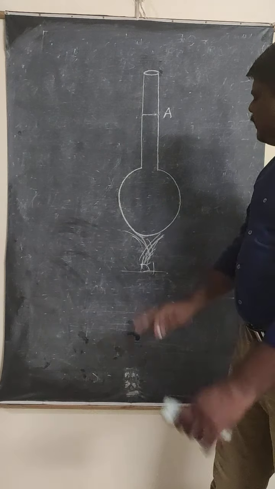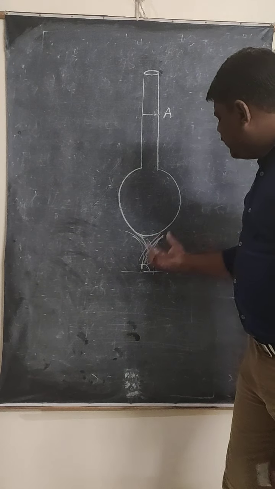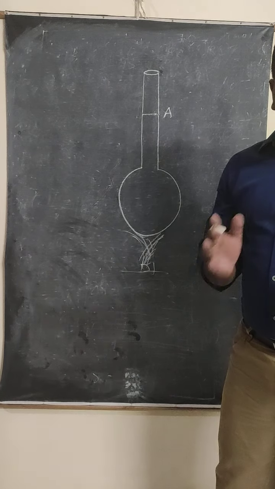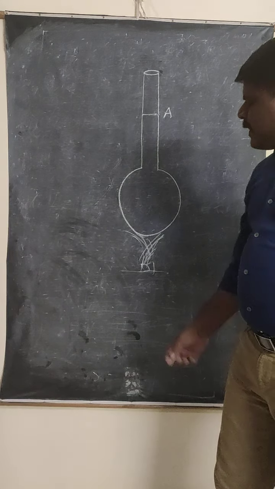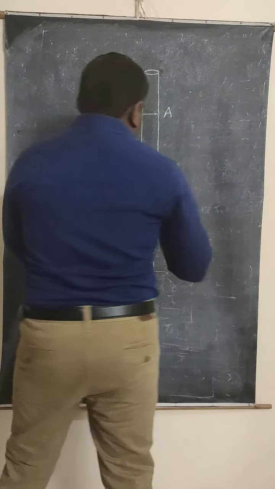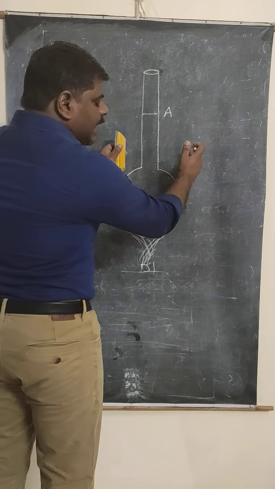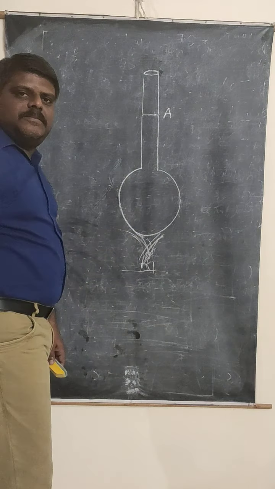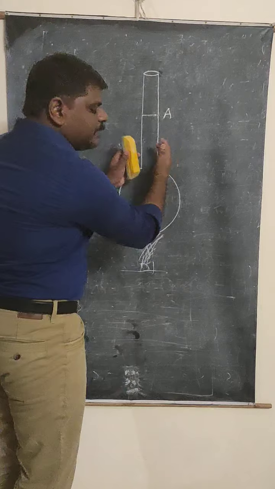Now listen very carefully. When you give the heat energy, you are directly giving it to the flask. So first, who is going to expand? The glass expands. When the glass expands, what happens to the liquid level? Does it decrease or increase? Because here the flask is expanding.